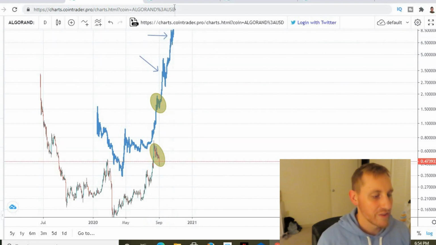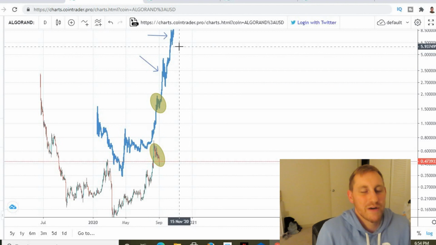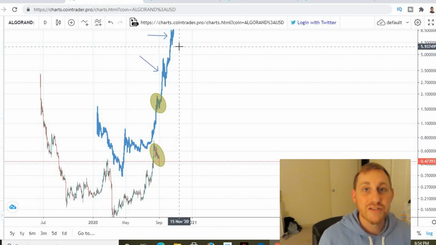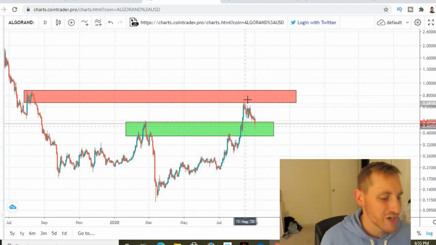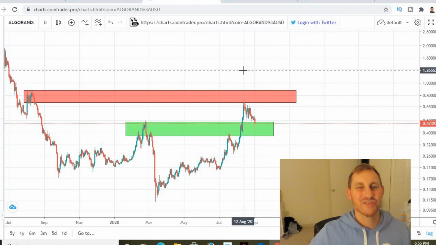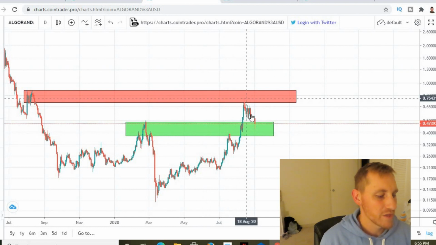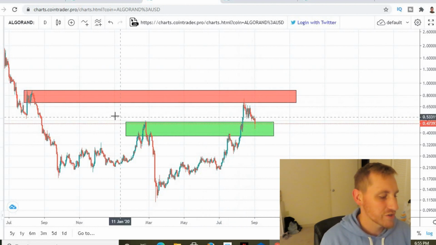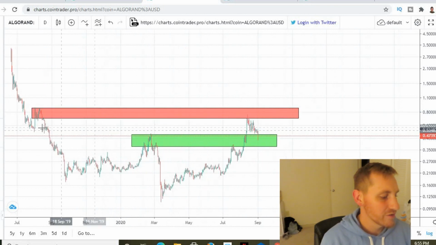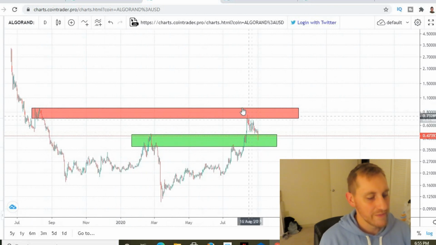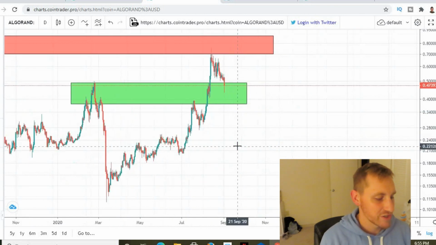Huge correction, another impulse. It happens multiple times in bull markets, right? So on to my next point, guys. This is where we are. We got rejection right where I said the next resistance was for Algorand, right? So we pumped up straight to it, got a wick into this red box, which had confluence back here from this old local top, right? And then we got a rejection, and now we're consolidating back down.